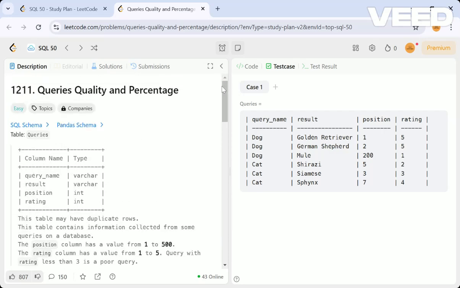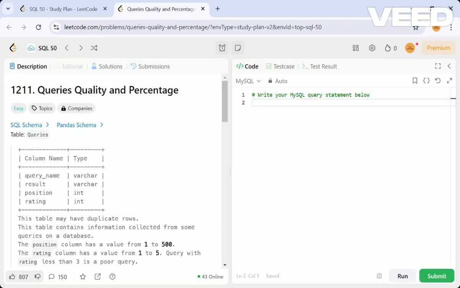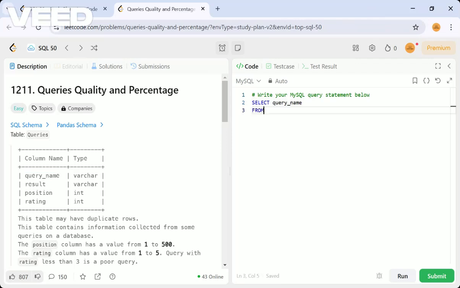So this is all the understanding of the schema they have given. I hope you have understood now. Let's write the query of what they're actually asking us. So yeah, let's get started. First, as we understood, we have to group by the query name. You understood, right? So query name first we have to take from the table queries, and also sorry, group by query name.